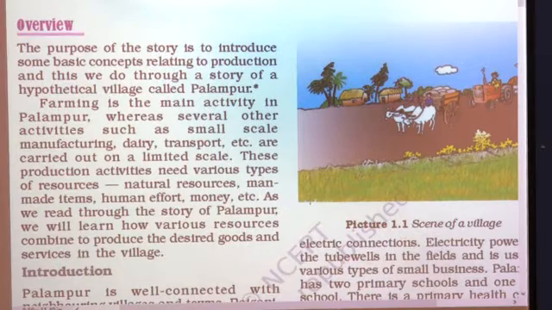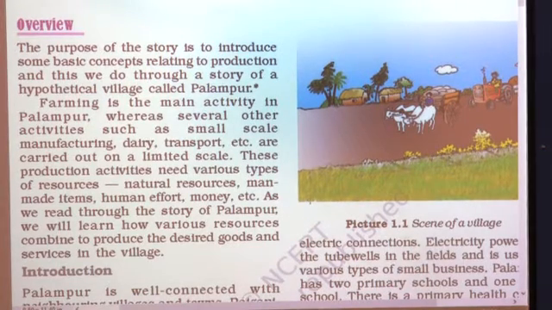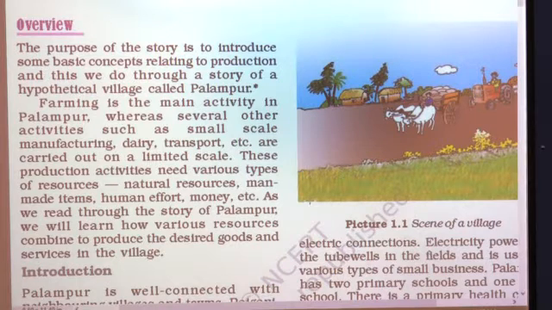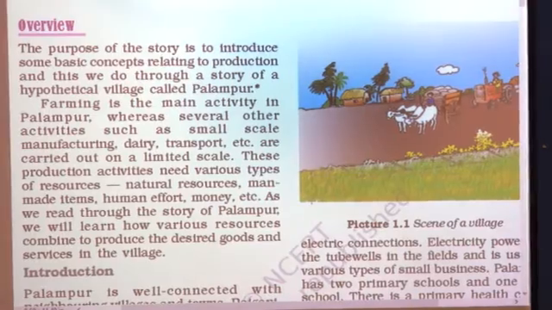Production activity needs various types of resources: some natural resources and some man-made resources. With that we require human effort, money, etc., as we read through the story of Palampur. In this lesson we will discuss natural resources, man-made resources, human effort, and the use of money in the work of production. As an introduction, first we will discuss the overview of village Palampur. So how is village Palampur? Let's see through the introduction.